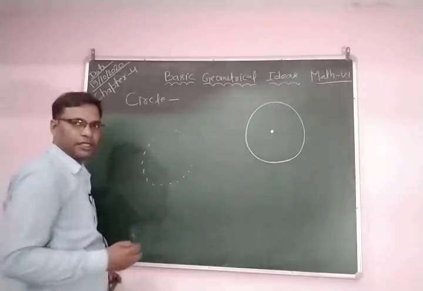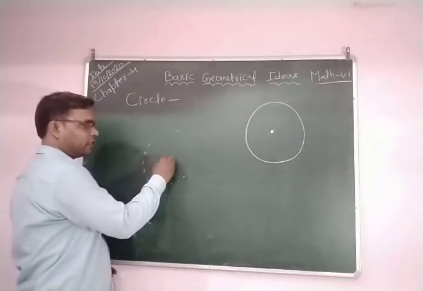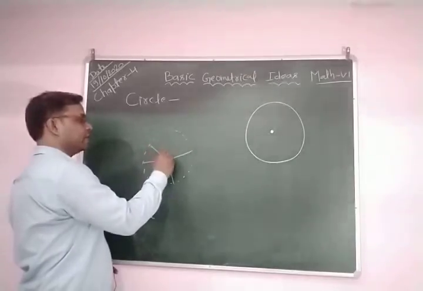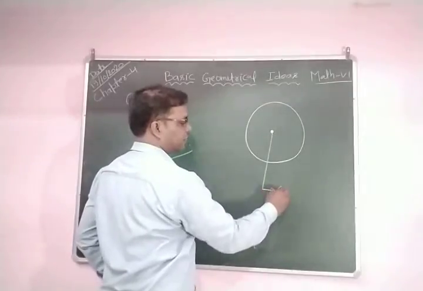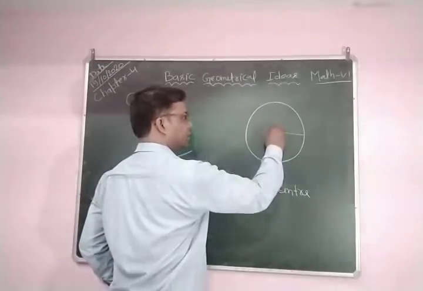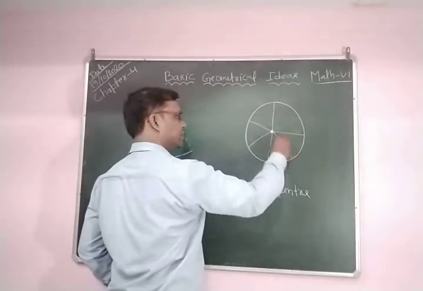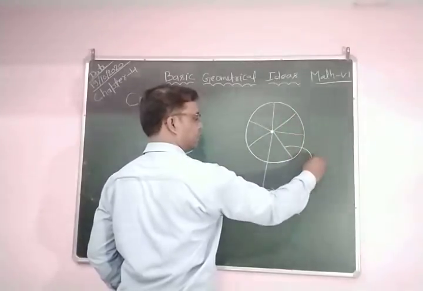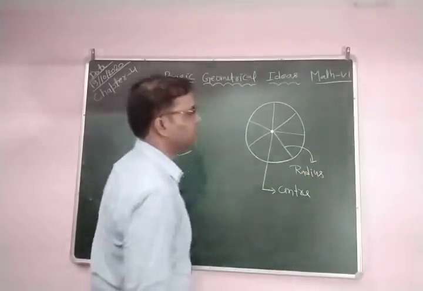It is a fixed distance, like here. The distance from the fixed point is constant everywhere. This is the fixed point, called the center of the circle, and this is the fixed distance. You can say constant distance. Clear? This is called the radius. This is the radius of the circle.